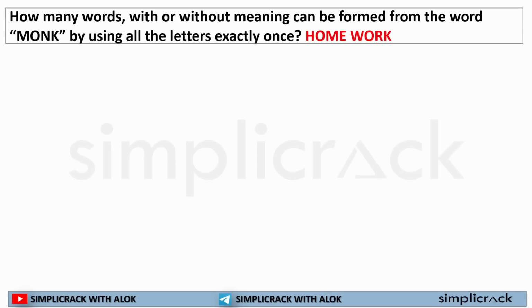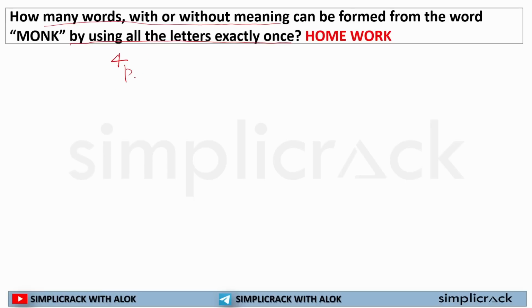This is the same question. How many words with or without meaning can be formed from the word monk? Options 4. Are there any choices or letters given? No, but here it is written by using all the letters exactly once. That means you have to utilize all letters.